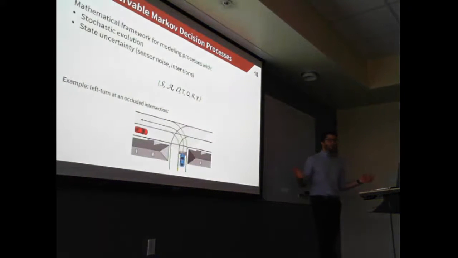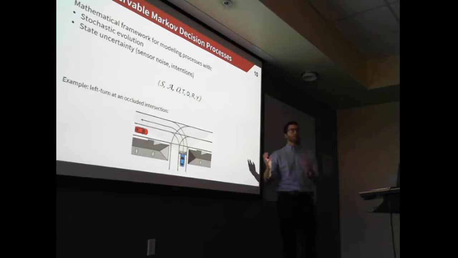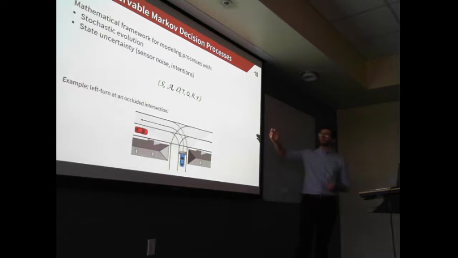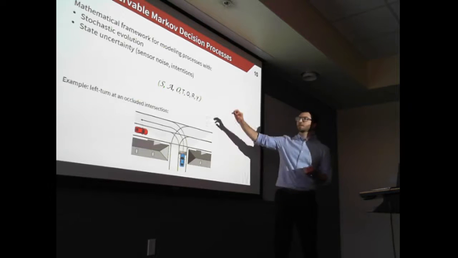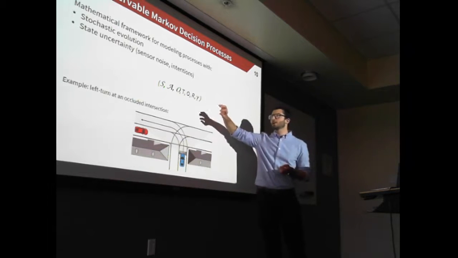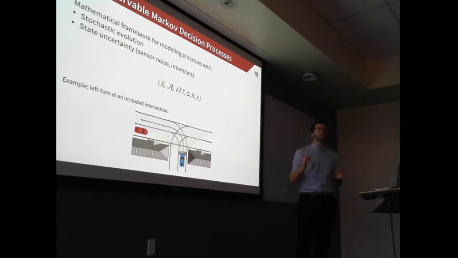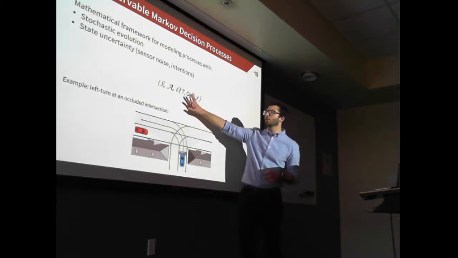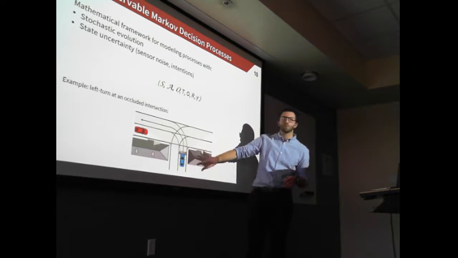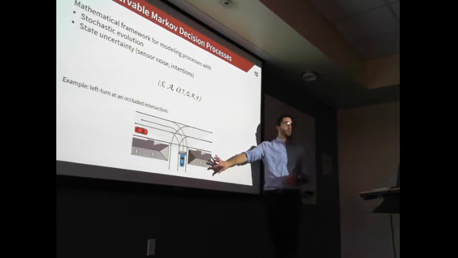Okay. So the first thing we need to do is to define the whole autonomous driving problem in a mathematical framework. Here we choose the framework of the partially observable Markov decision process. The motivation is that it can take into account stochastic evolution and also things like sensor noise and perception limitations. So formally, a POMDP is defined by a set of different components. I'm going to go through all of them and use this running example of a car trying to make a left turn at an intersection that's potentially occluded.